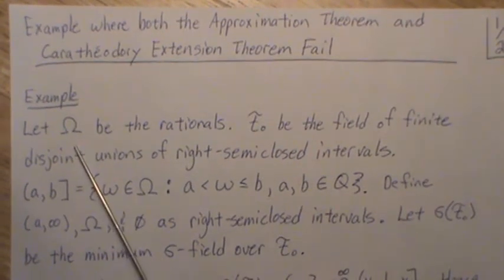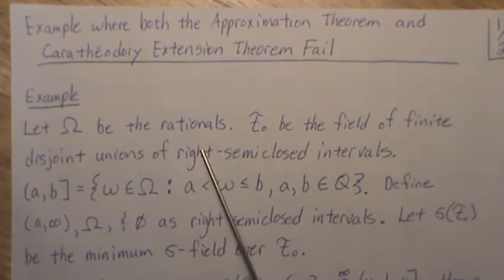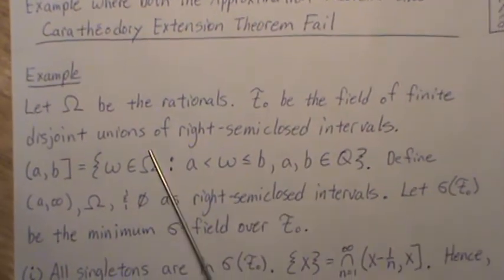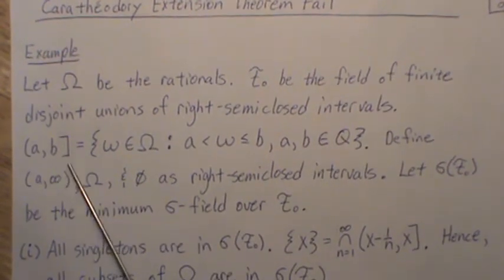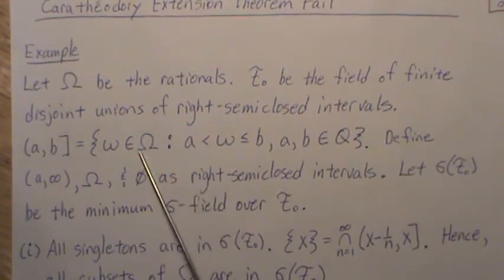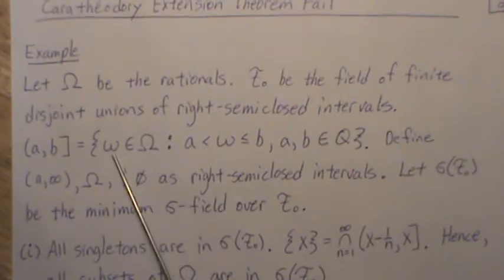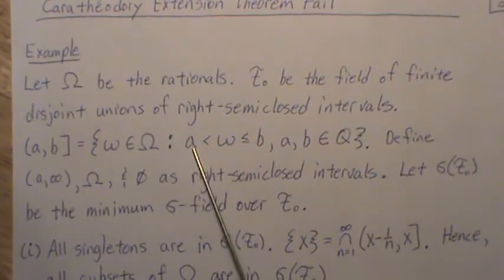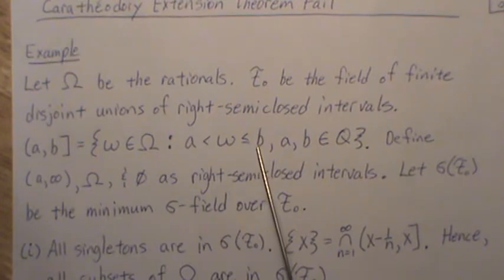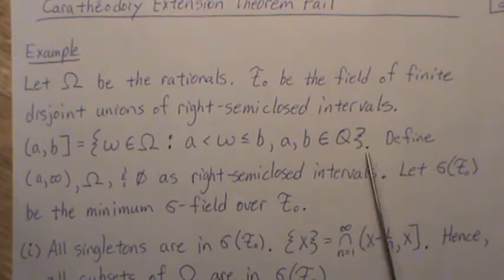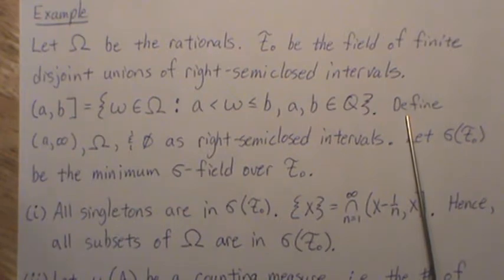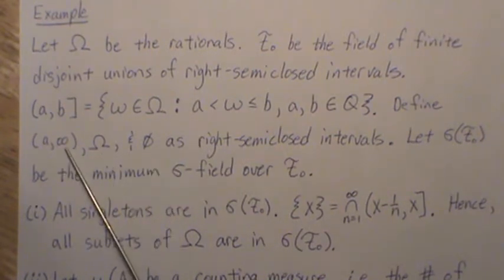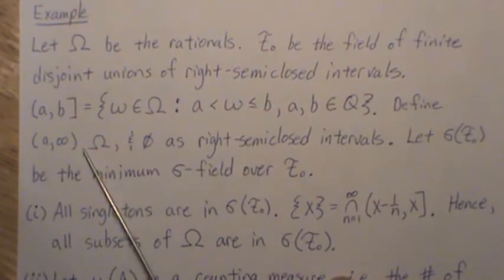So the example is, let's let omega be the rational numbers, F be the field of finite disjoint unions of right semiclosed intervals of this nature, (a, b], where this stands for all rationals in omega that are between a and b, and can equal b. Of course, a and b are rationals. Now, in order for this to be a field and hold up to complements and intersections and unions, we have to define these three sets as right semiclosed intervals.